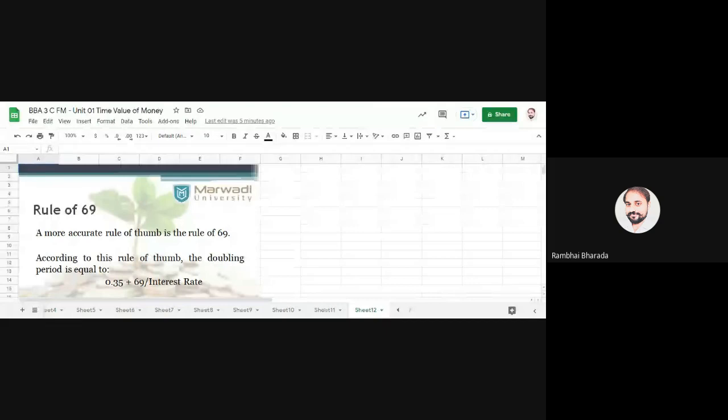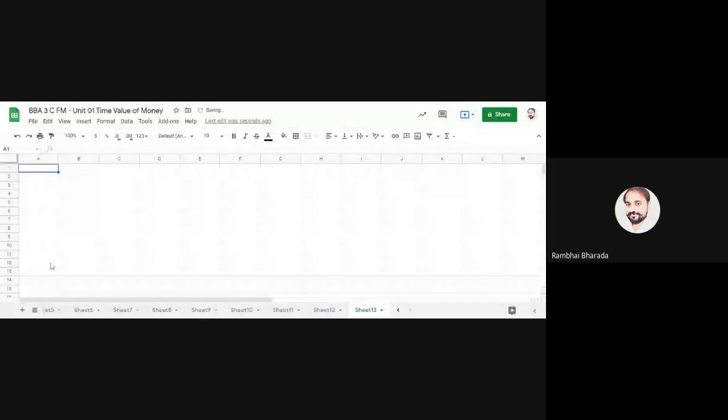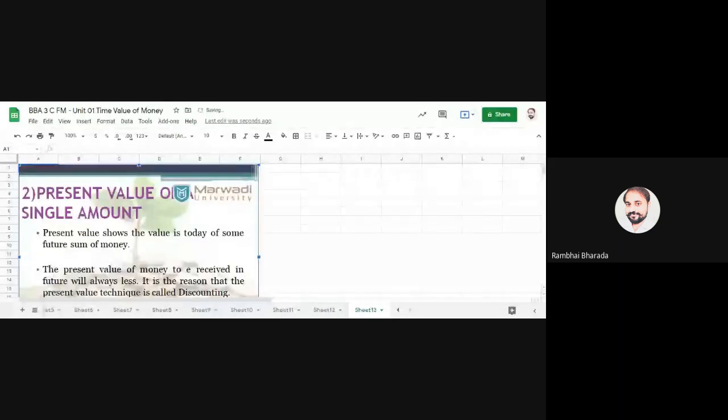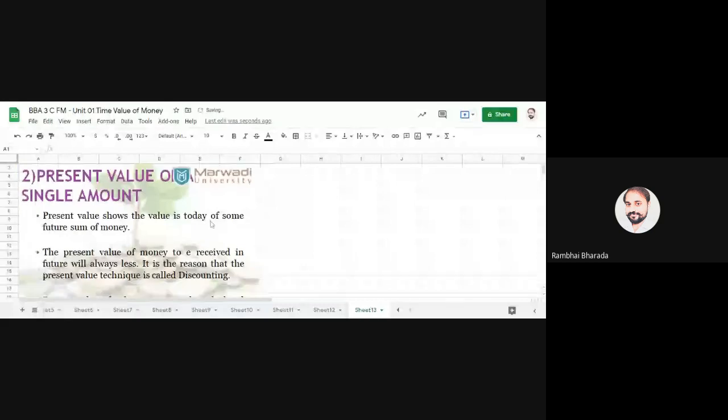Okay, good. Now write down the second method. With this, our first method is over. The second method is all about the present value of a single cash flow.